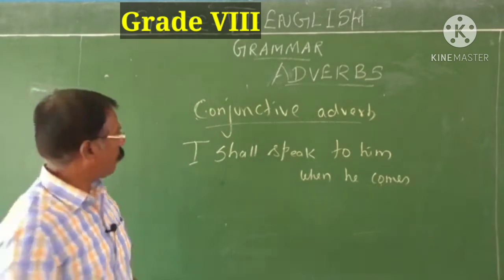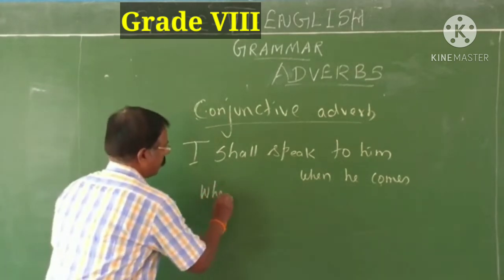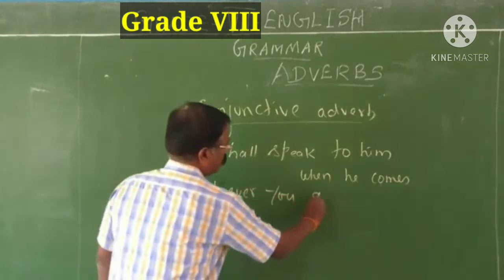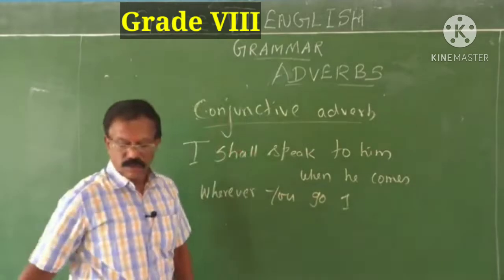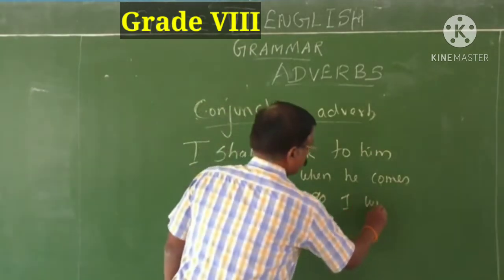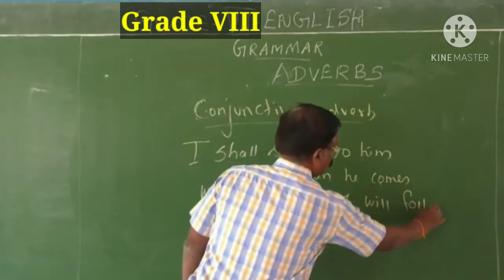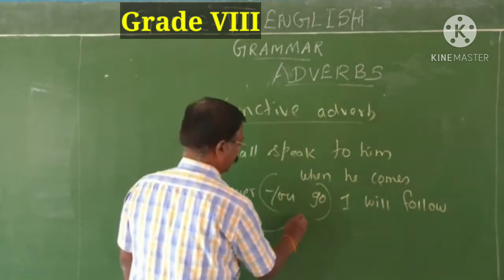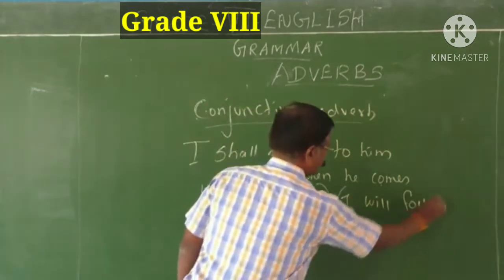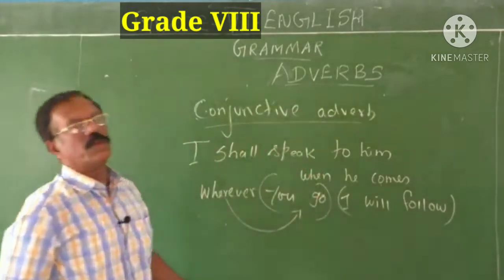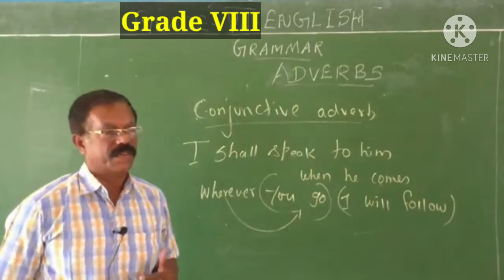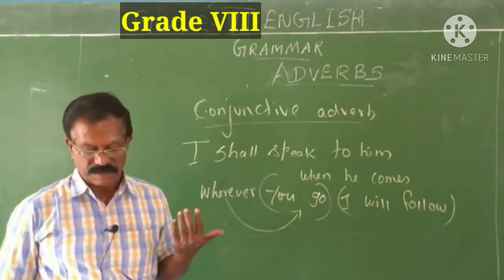Wherever you go, I will follow. See, another example. Wherever you go, I will follow. This wherever connects this with this one. I will follow wherever you go. So they are called conjunctive adverbs. This is the third classification of adverb.